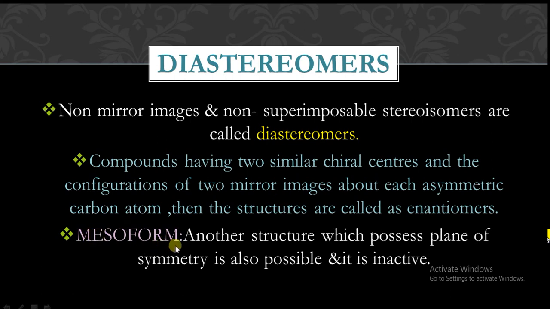Next one is mesoform. Another structure which possesses plane of symmetry is also possible and it is inactive. Mesoform is the third form of diastereomerism. Another structure which possesses plane of symmetry and it is inactive, means biologically inactive. That form is called as mesoform.